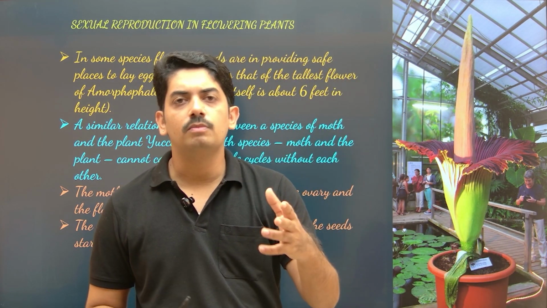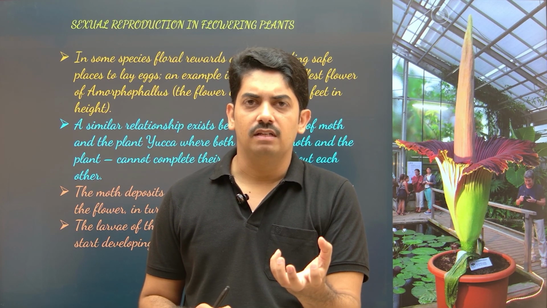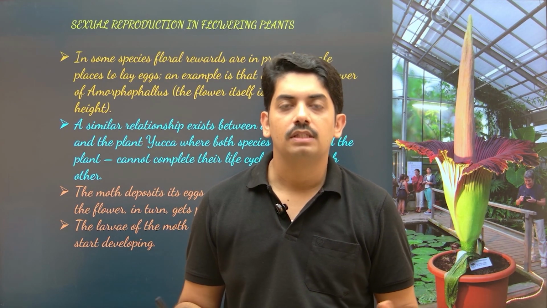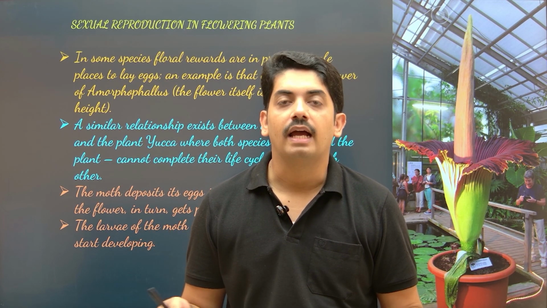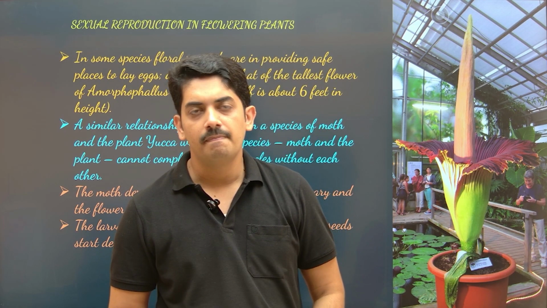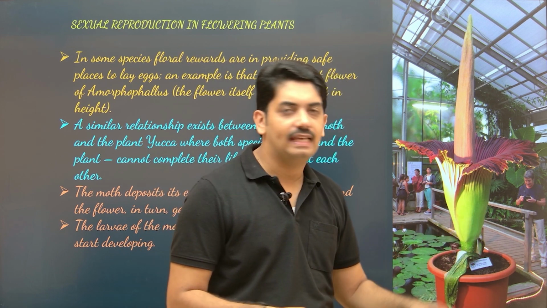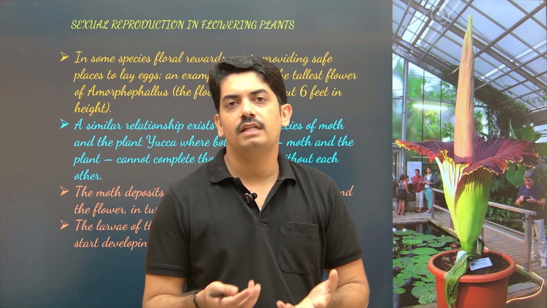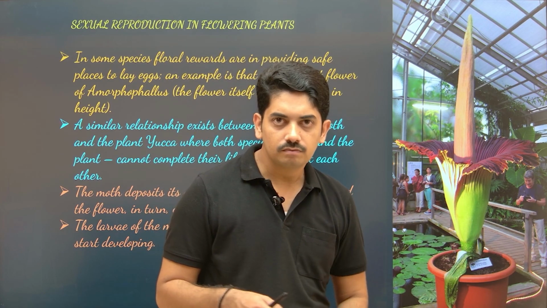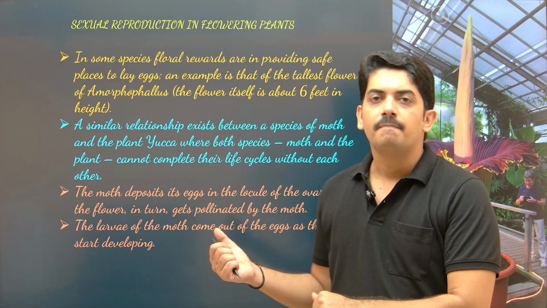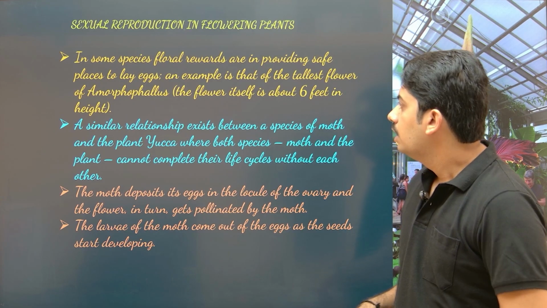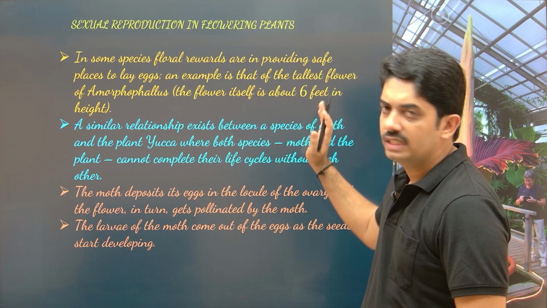Whenever this flower blooms or opens, it produces a very pungent smell, just like a carcass, and it attracts many types of flies, then moths, and then small animals and snakes. So see, these organisms come and visit this flower in order to get some reward, and some organisms lay their egg in the flower. So when the environment is favorable, this egg hatches and produces the young ones inside the flower. Okay, so this is how this plant gets the help of animals or flies to get pollinated. So same thing is given here. It may grow up to 6 feet flower.